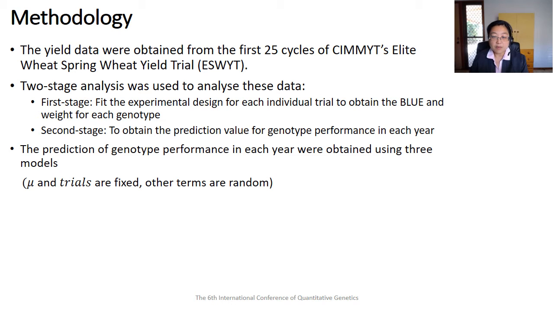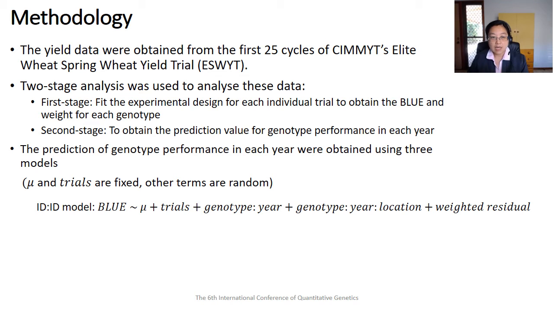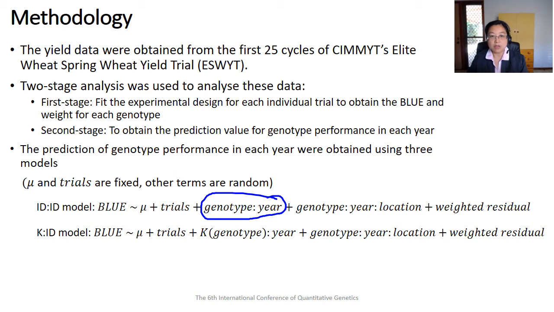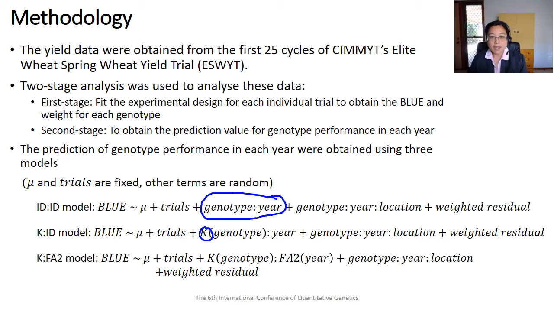The predictions of genotype performance in each year were obtained using three models. The IDID model, where no relationship matrix was fitted. The KID model, where a relationship matrix among genotypes based on the pedigree information was fitted. And the KFA2 model, where in addition to the relationship matrix among genotypes, a covariance matrix among years based on the factor analysis model was fitted.